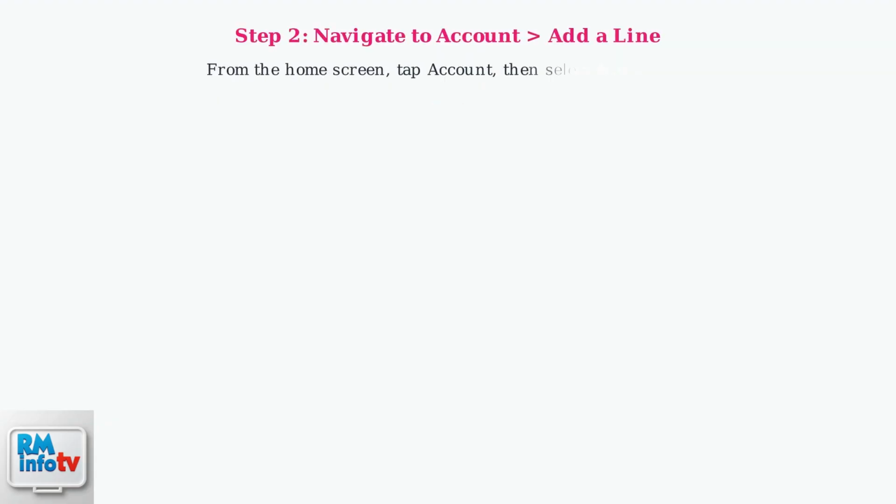To add a line, start by logging in to the T-Mobile app. Open the app and enter your account credentials to access your account. Next, navigate to your account section. From the home screen, tap Account, then select the Add a Line option.